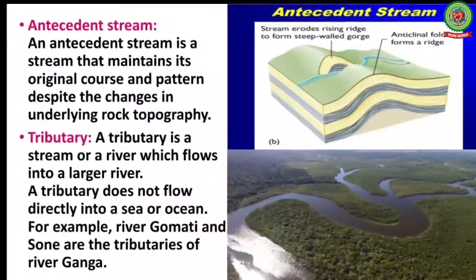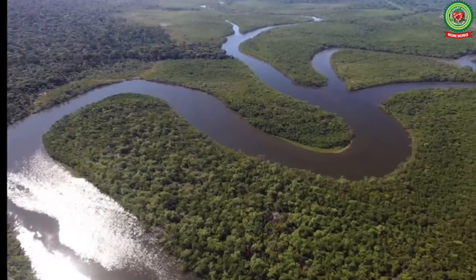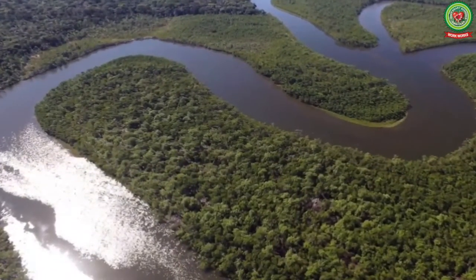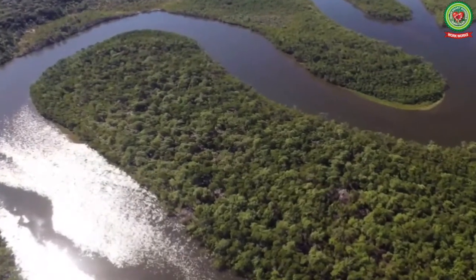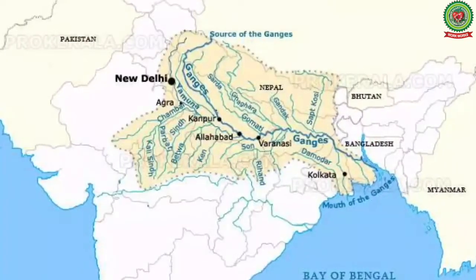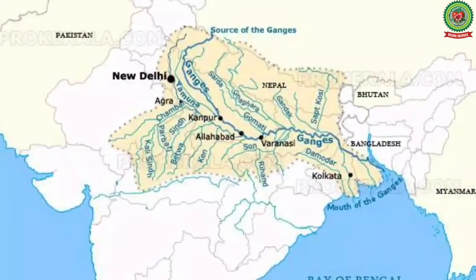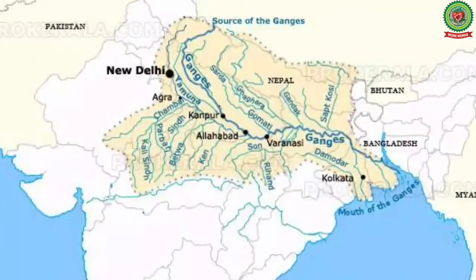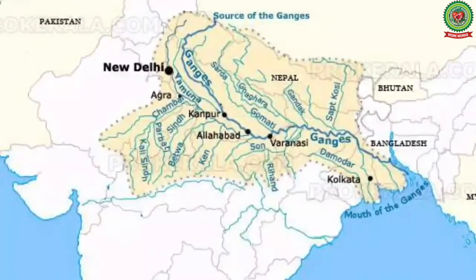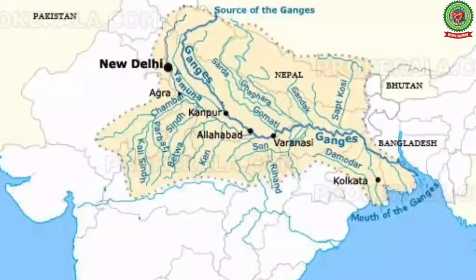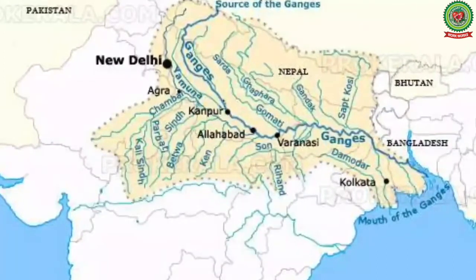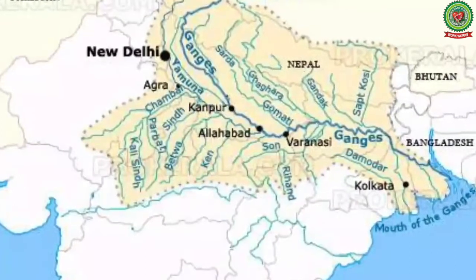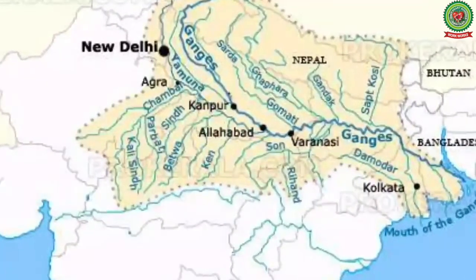Tributary. A tributary is a stream or a river which flows into a larger river. A tributary does not flow directly into a sea or ocean, but it joins the main river. For example, River Yamuna is the most important tributary of River Ganga. The other tributaries of River Ganga are River Gomti, Ghagra, Gandak, Kosi, which rise from the Himalayas, and River Chambal, Betwa, Ken and Son, which rise from the peninsular plateau.